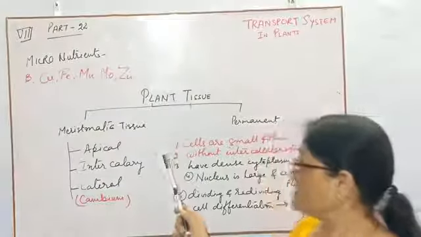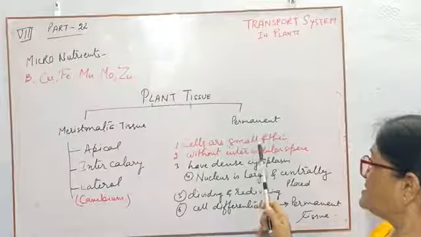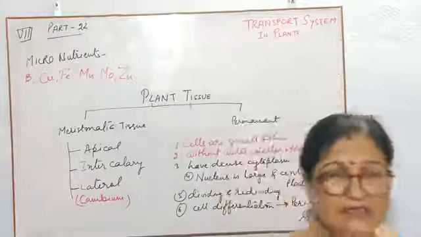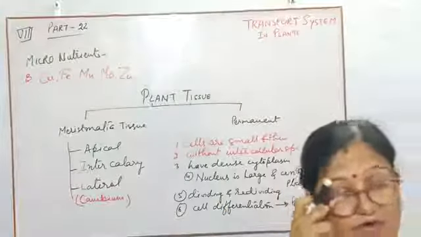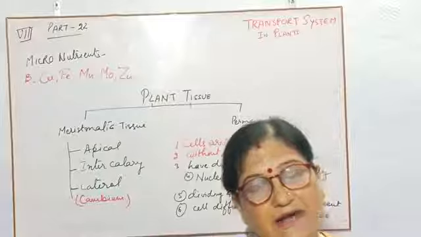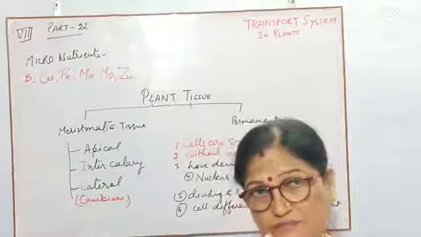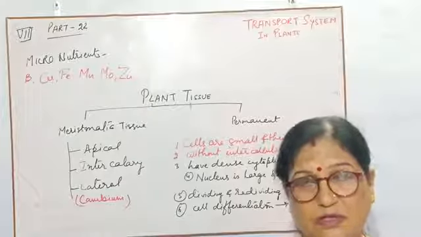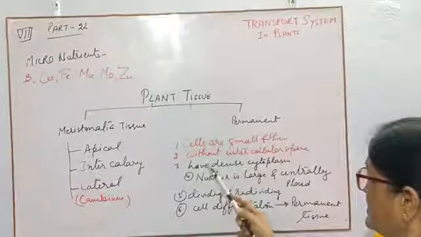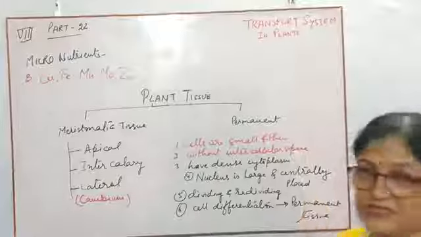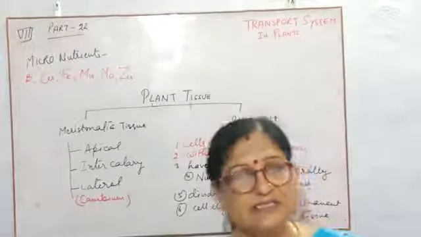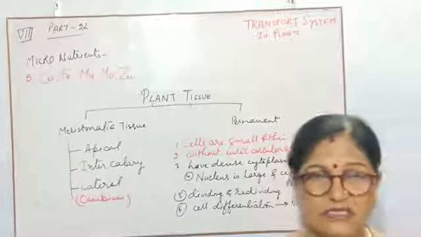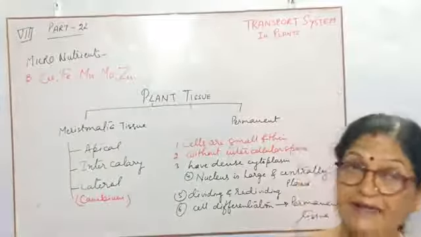So the first character of the meristematic tissue: cells are small and thin. Cells are thin walled and have a small area, because all these cells are present without intercellular space. In between these cells there will be no intercellular space, because they have to divide and redivide.